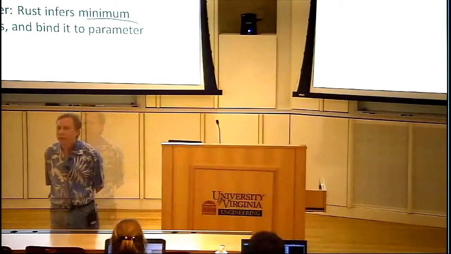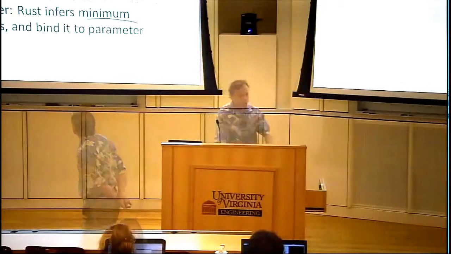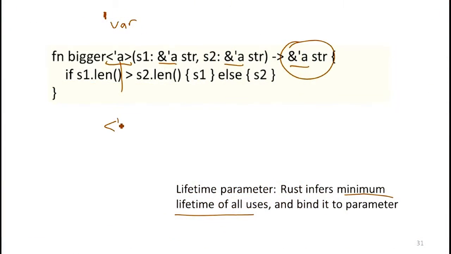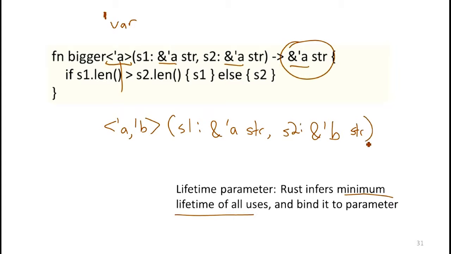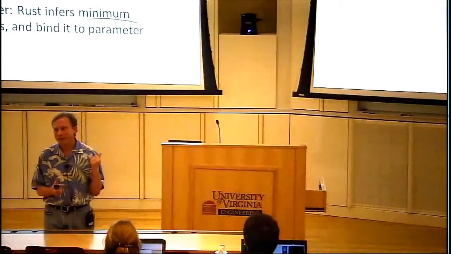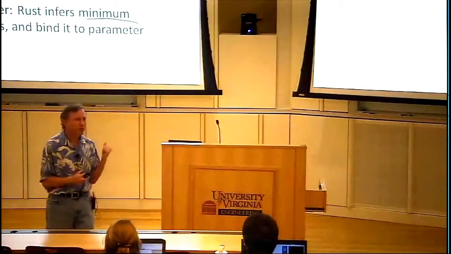Yes. Can we have more than one lifetime? Yeah, so we could have multiple variables here. We could have, let's say, 2 lifetime parameters, and we could have 2 different lifetimes on the inputs. That would be perfectly okay. What should the return type be if we did that? In this case, we'd have a problem. Right? We don't know which one to use for the return type.